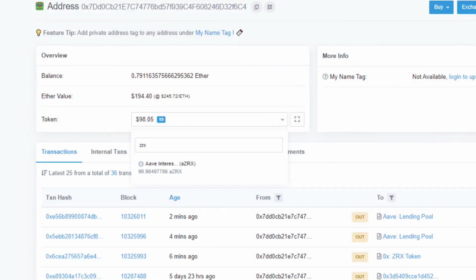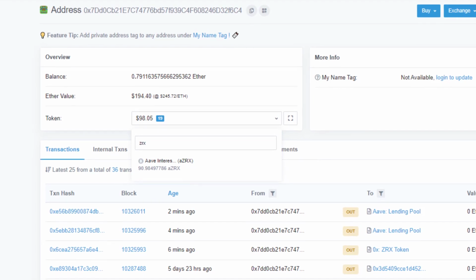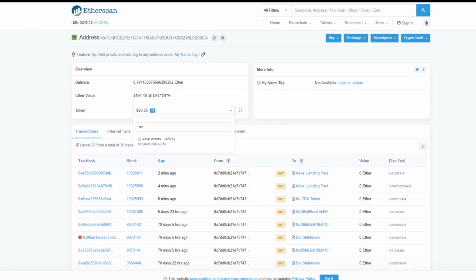Well, you're probably wondering to yourself, the interest that I'm earning, will I still be able to get that out? While your ZRX tokens are gaining interest in the marketplace, the amount of AZRX tokens will go up at the same time to reflect the increase in your ZRX balance in the Aave marketplace.